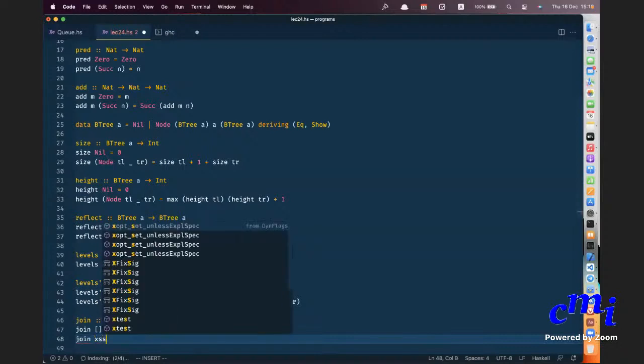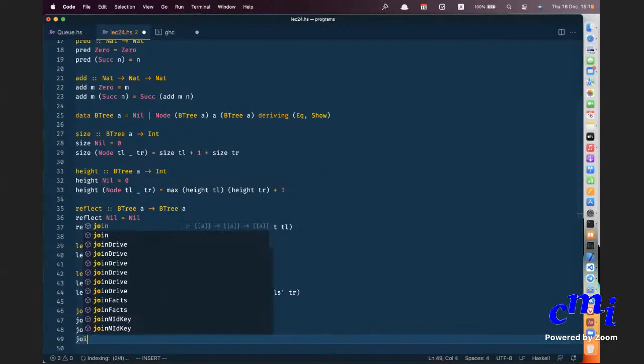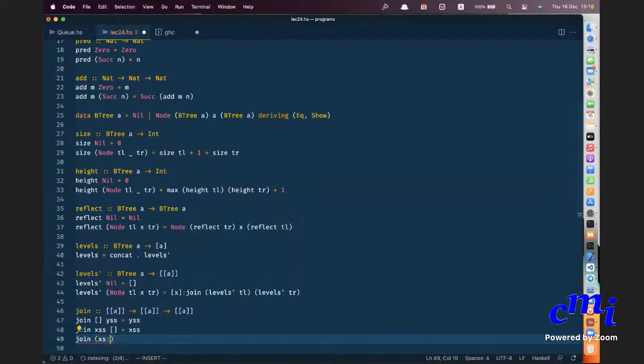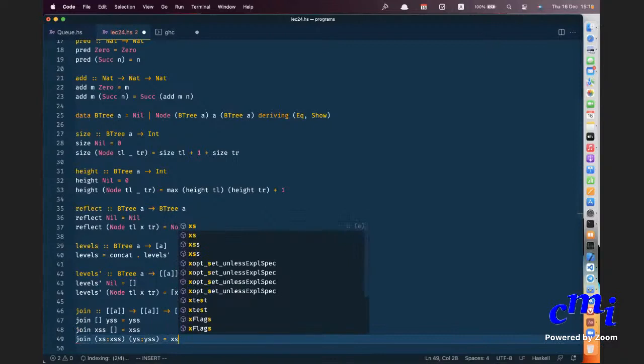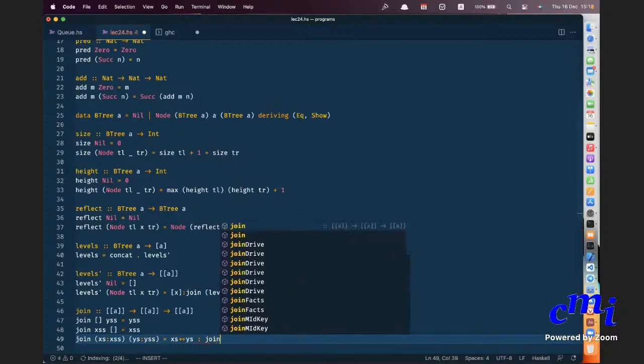Join of XSS and the empty list equals XSS, and the interesting case, join of XS colon XSS and YS colon YSS equals XS plus plus YS followed by join of XSS and YSS.